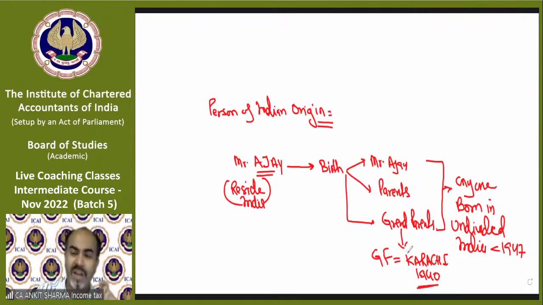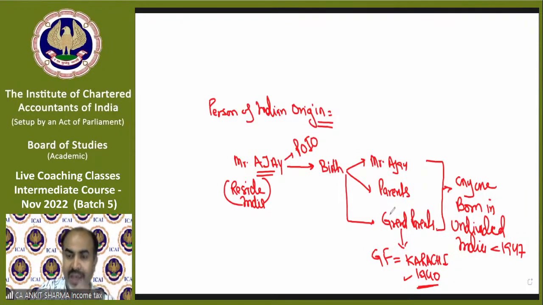Karachi was a part of India before 1947. So if any one of them was born in undivided India, Mr. Ajay will be called a person of Indian origin. Understood? Even if only he himself or any of his parents or grandparents was born before the partition of India and Pakistan, that person will be called a person of Indian origin. If none of them was born in undivided India, then that person will not be called a person of Indian origin.